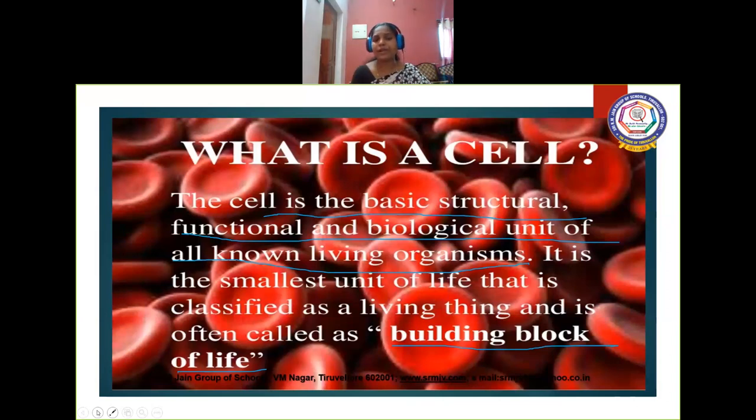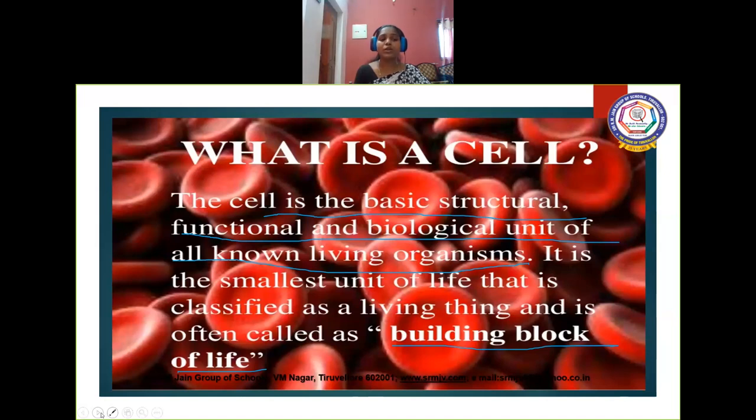So we can define the cell as the basic structural, functional, and biological unit of all living organisms. It is the smallest unit of life. These cells we can call the building blocks of life, giving a complete structure to a living organism. So this is our cell.